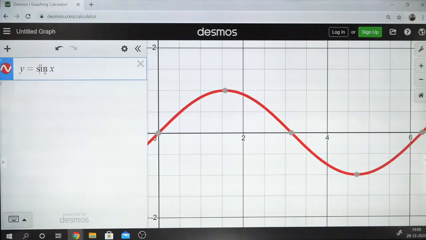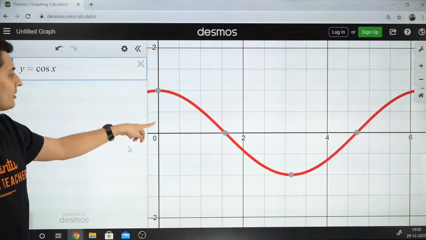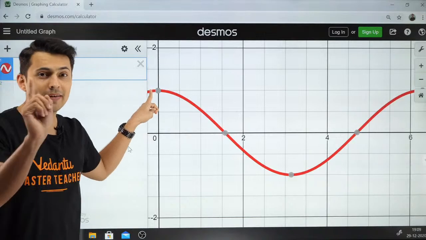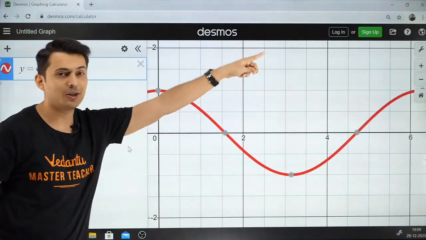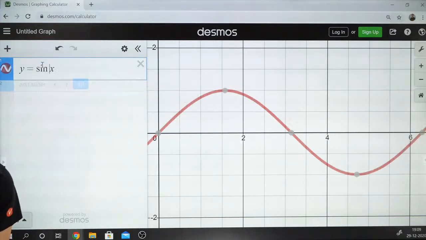Now similarly, instead of sine of x, if I draw a graph of cos of x, this is how it looks. Cos of 0 is 1, and the cos graph starts from 1 and then it goes down and up. Now I'm going to play around with this. Let's get ready for this. Very interesting things are going to happen.